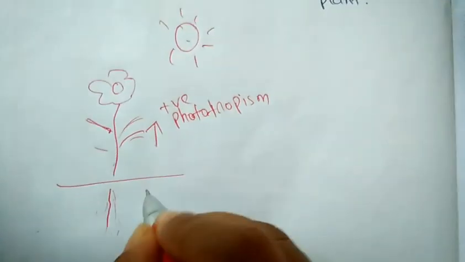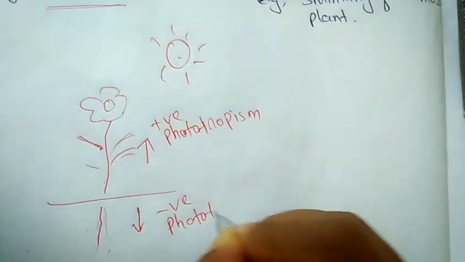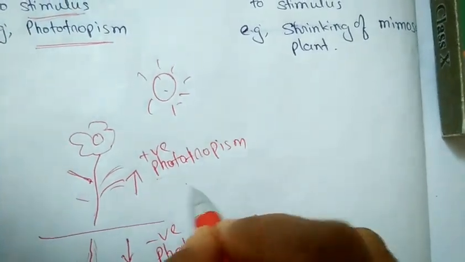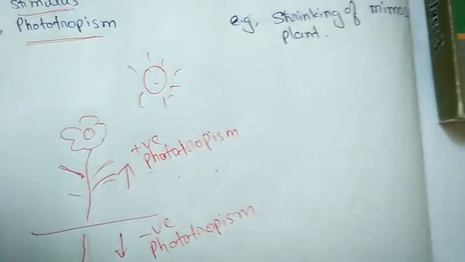And the roots are growing downward. This type of movement is called negative phototropism. Phototropism means movement due to light response.